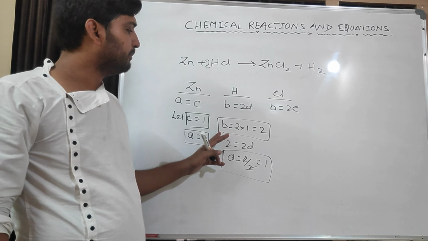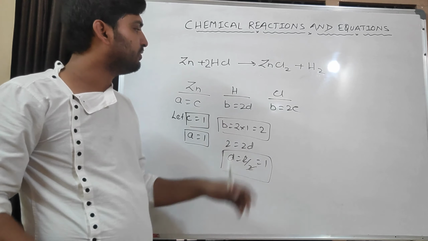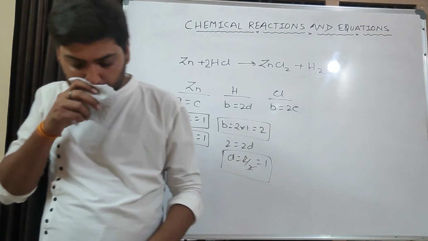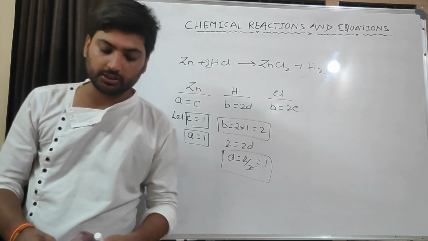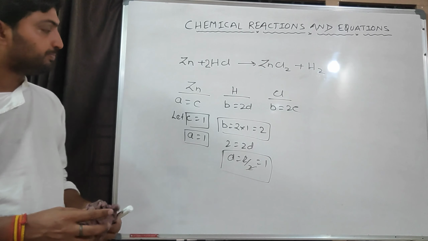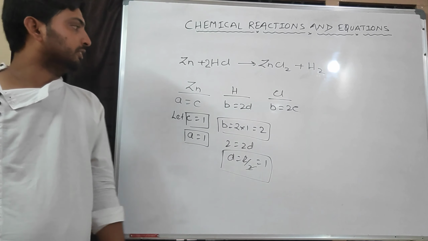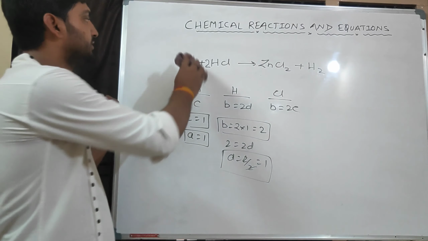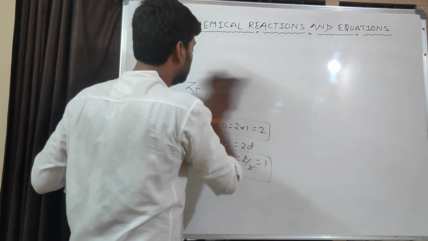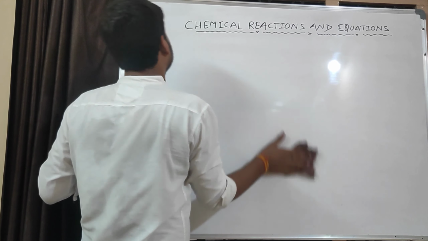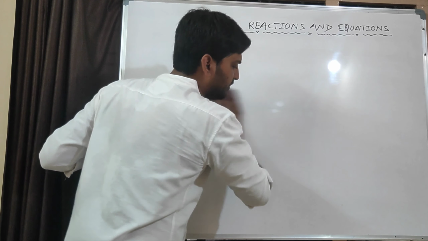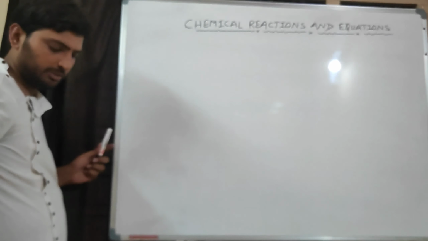Homework, you will make it by taking B is equal to 1. You will get the same answer. Understood? Now do some complex examples on this method. We are going to do 1 or 2 complex examples. This is a very easy method. For easy reactions it will be very easy.